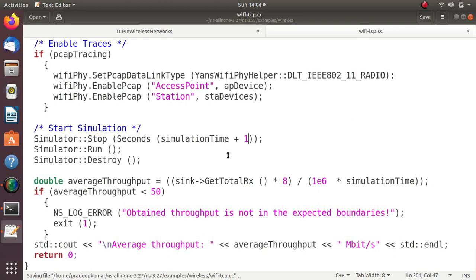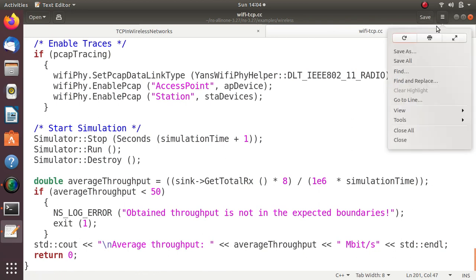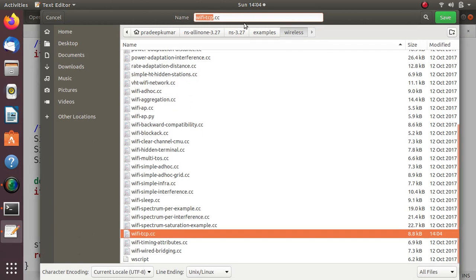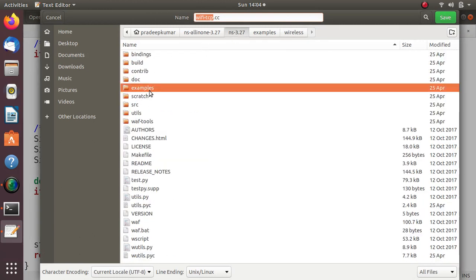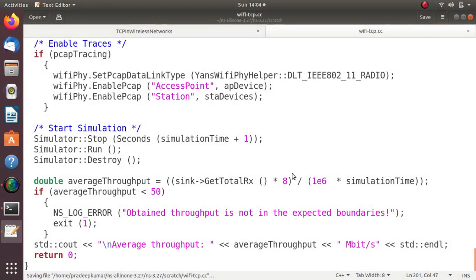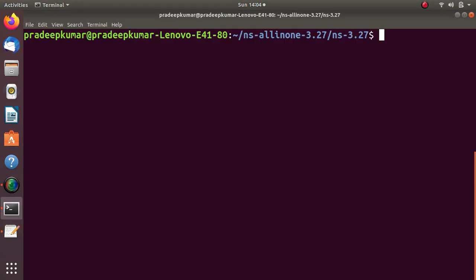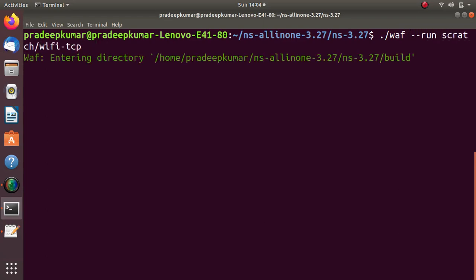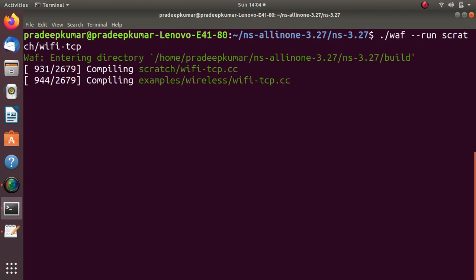So first I will copy this file here, save as, and put it in Scratch. So save. I just have it in Scratch. Now I will be running this example. First I will run with a simple model. Let me not use any additional command line arguments. Just type.